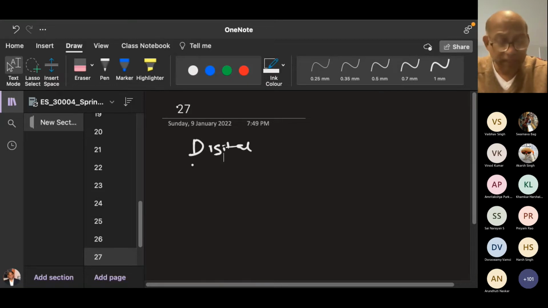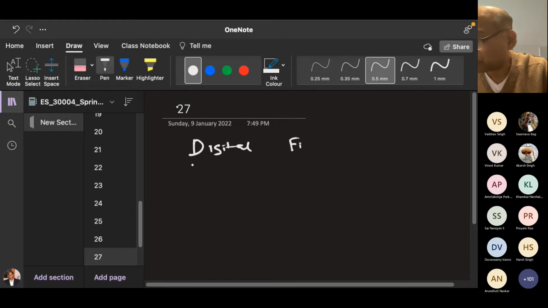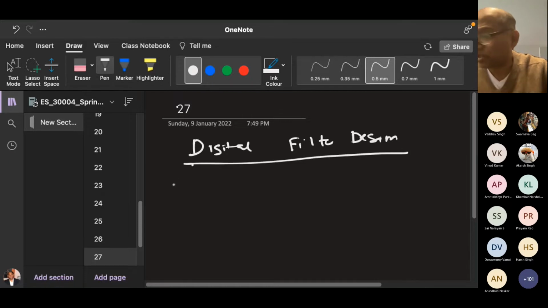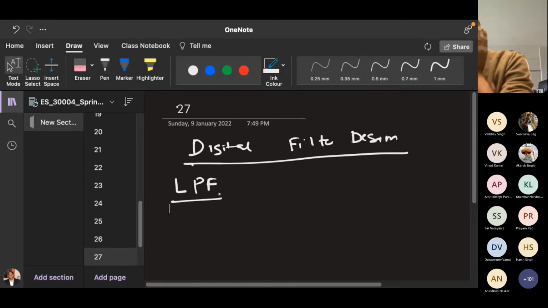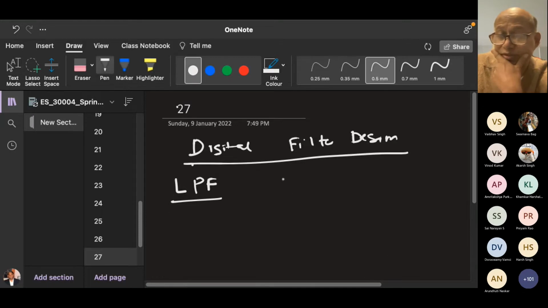Okay, so what you can do is, let me do it for them. So let's consider a low pass filter, LPF. So tomorrow you should give the demo in the Proteus in that class. Low pass filter.